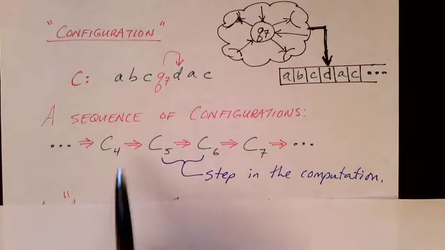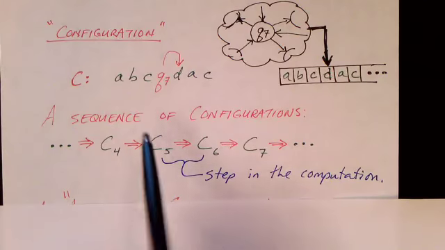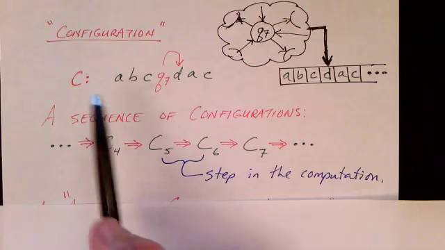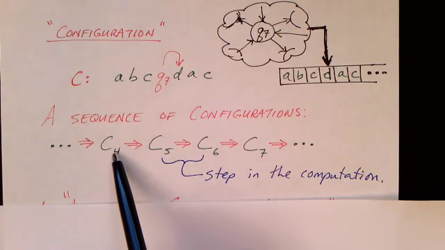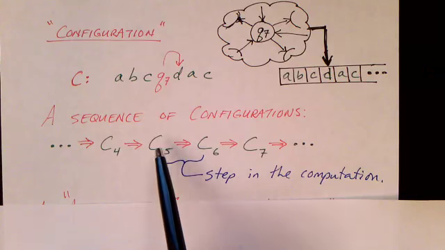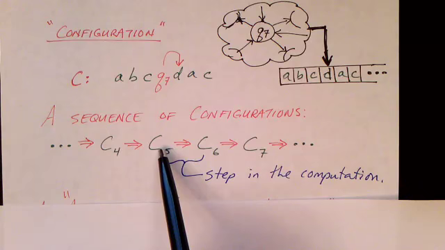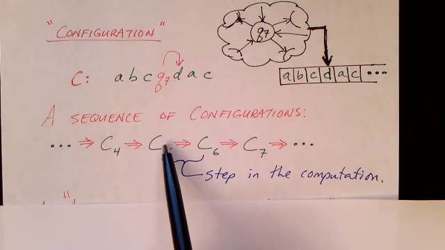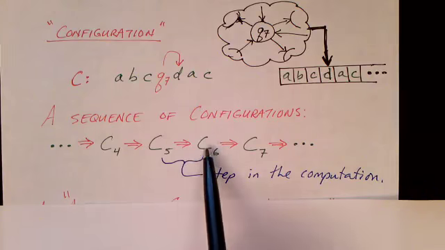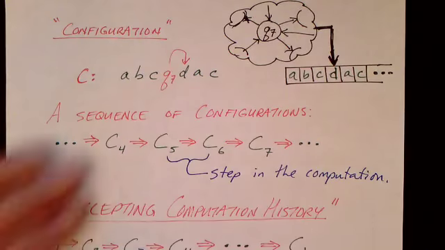So in a computation, we move from one configuration to the next. Each of these C's, C4, C5, and so on, is one configuration. And at every step in the computation, the Turing machine moves from one configuration to the next configuration.